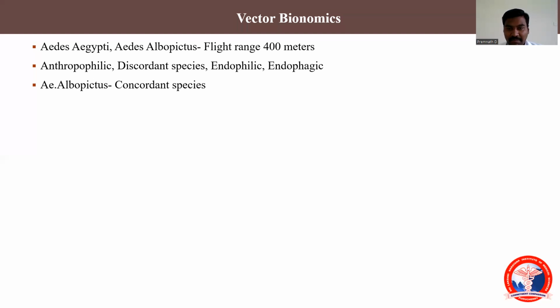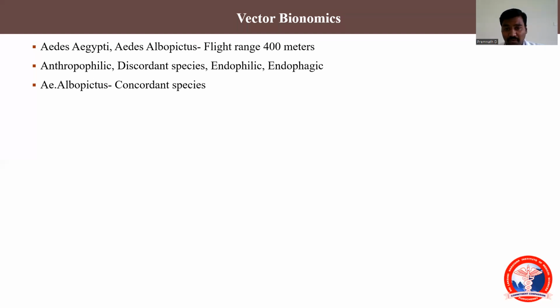And the next two terms, endophilic and endophagic, mean it resides indoors. It rests in the walls of our houses. It's mostly in the indoor environment, not like wild mosquitoes, Mansonia for example, which will be in the fruit, in the leaves. But it is not like that. This dengue vector Aedes will be strictly an indoor resident where it takes its blood meals. It will complete its gonotrophic cycle. Only for the completion of the gonotrophic cycle will it come in contact with the external environment, and again it comes to the internal environment. So it is endophilic and endophagic.